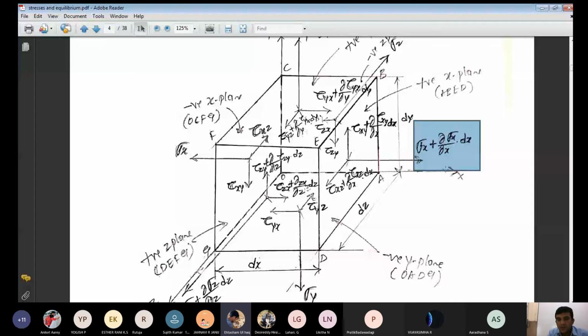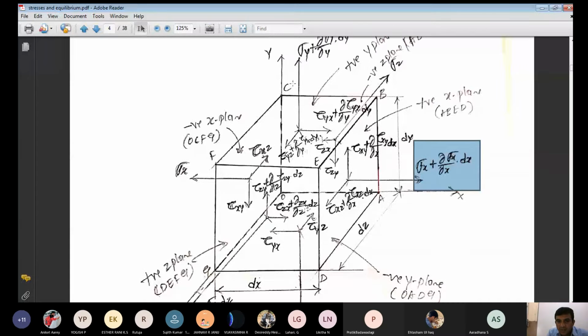No, sir. Okay. Now, again on the positive x plane, you have to consider the positive direction only. In the positive y direction, see that in the positive y direction from the same plane. Now see this one. Now shear stress is acting. On which plane is the shear stress acting here? X plane. In which direction? Y direction. Tau xy, plus here on the negative x plane there is a tau xy.